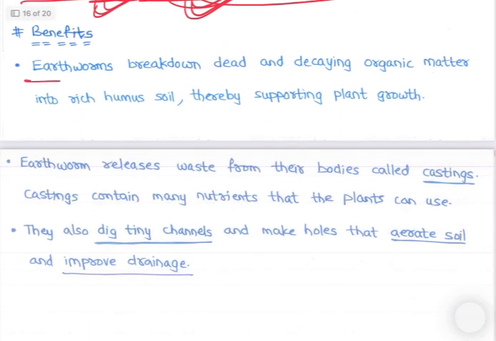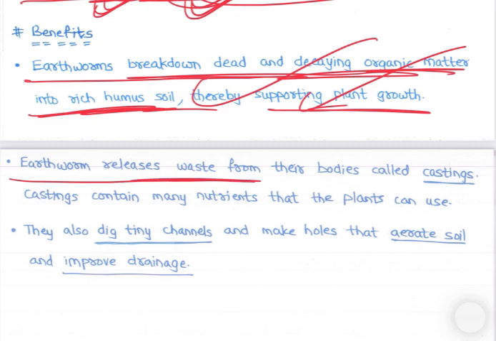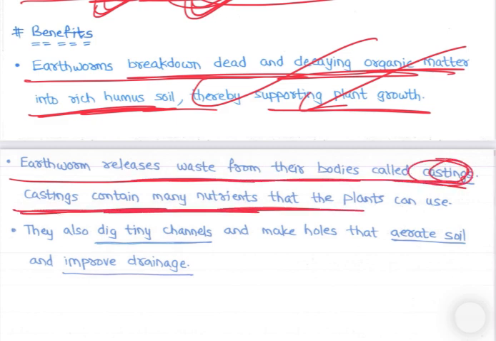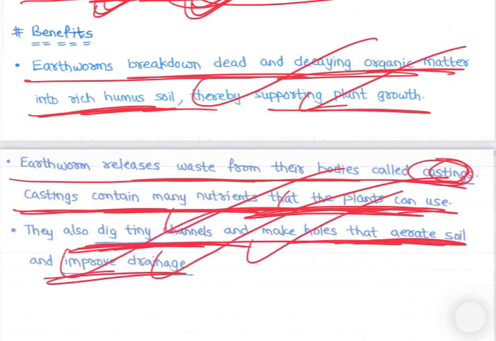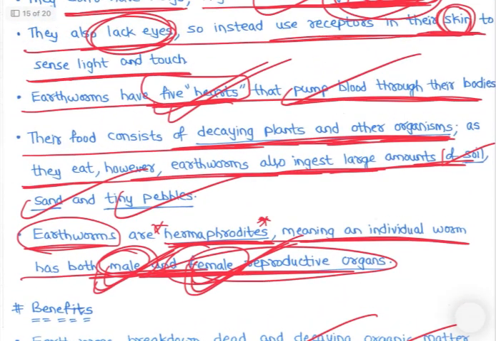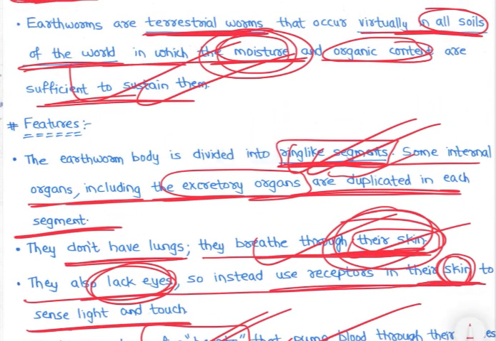Then benefits of earthworm: break dead and decaying organic matter into rich humus soil, thus supporting plant growth, right? Earthworms release waste from their bodies called castings. Castings contain many nutrients that the plants use. Then they dig tiny channels and make holes that aerate soil and improve drainage, right? Soil health में help करती है, right? These are the important things with respect to earthworms, right? Their skin is very unique, and 5 hearts, right? ठीक है, eyes है नहीं, right?